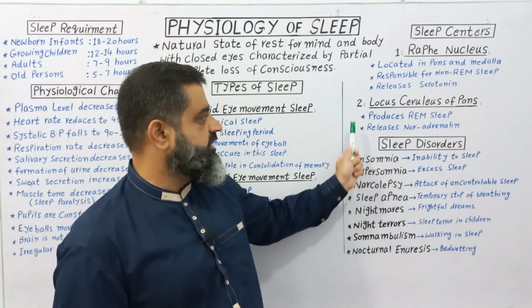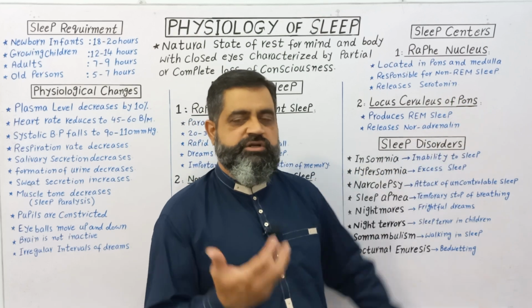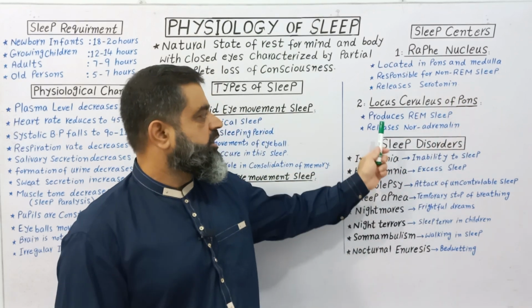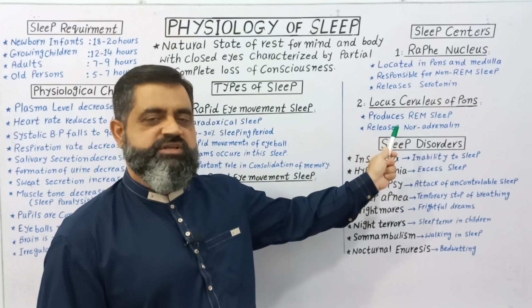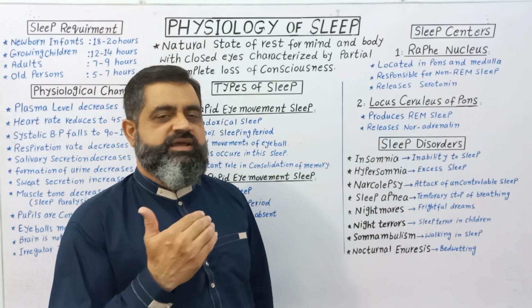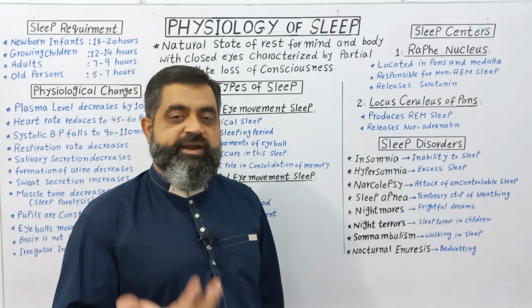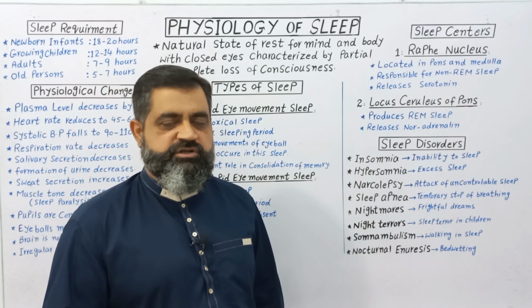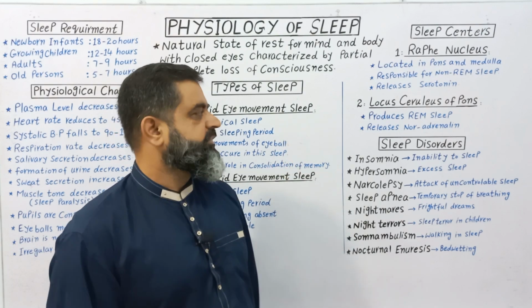The second center is known as the locus ceruleus of the pons. It is located in the pons part of the brain. It produces REM sleep, rapid eye movement sleep, which is lesser than the other type, and this part releases noradrenaline, which is also a neurotransmitter and is responsible for this type of sleep.